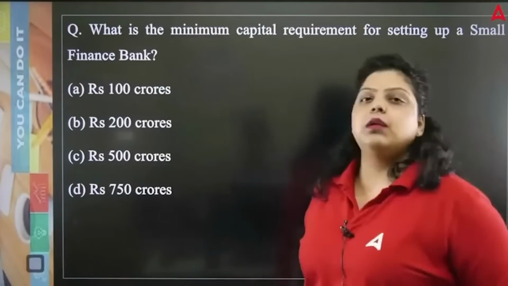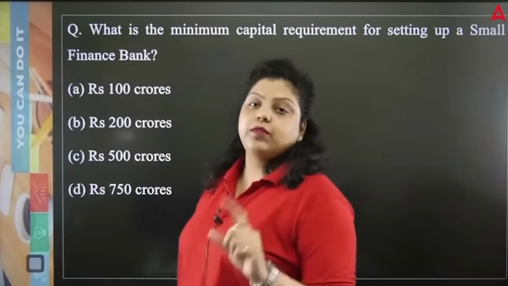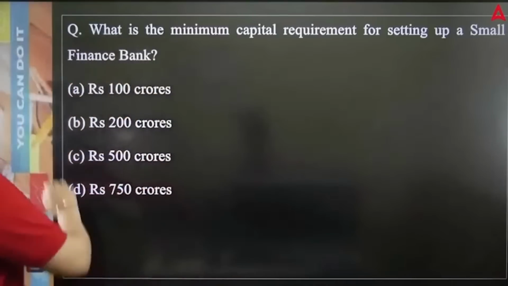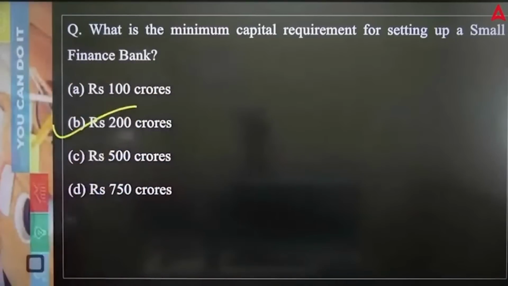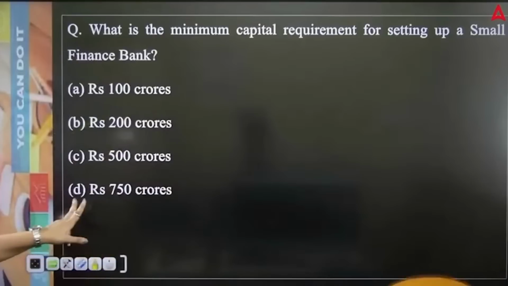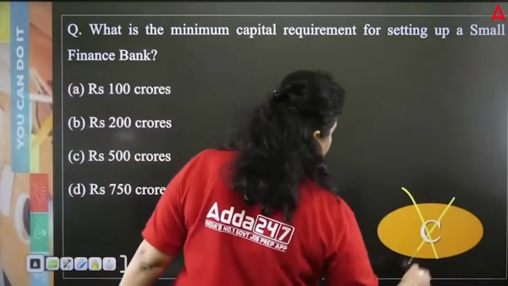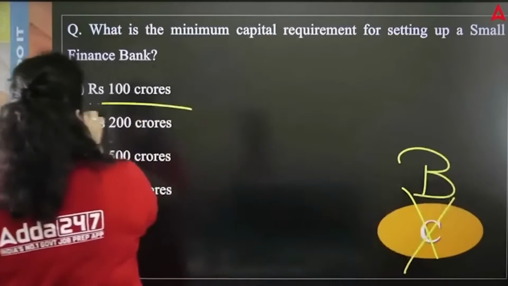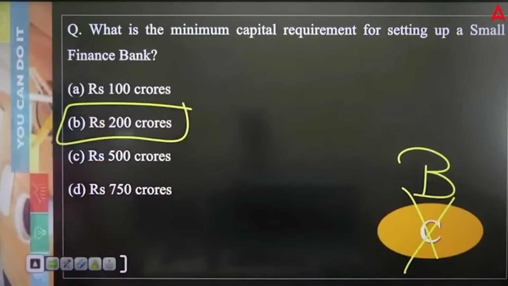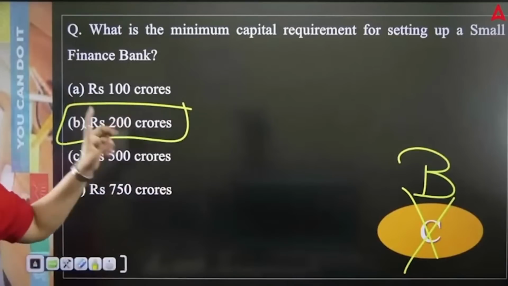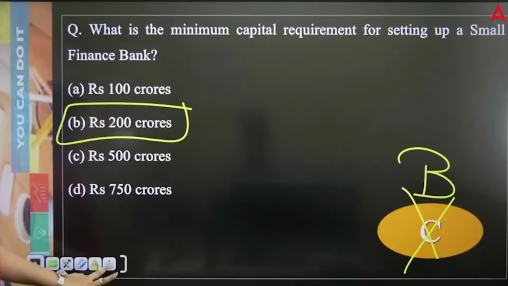And initially RBI said to start a small finance bank you have to give 100 crore capital, but now it has been increased to 200 crore. So the right answer will be your B option. No, it's not 500 crore, it is B. That is 200 crore, right? Okay, so right answer will be 200 crore. Minimum capital required to open a small finance bank. In 2015 it was 100 crore, but now it is 200 crore.